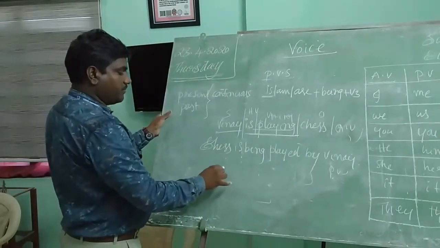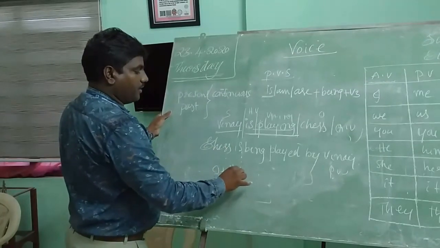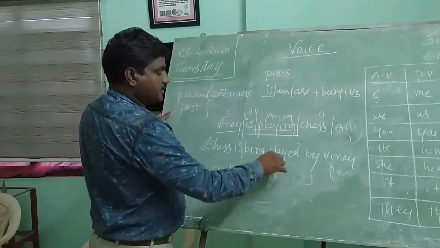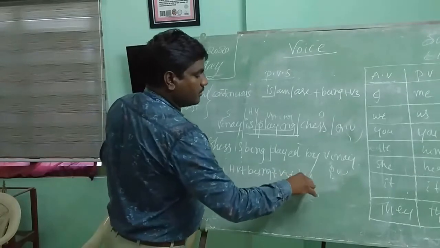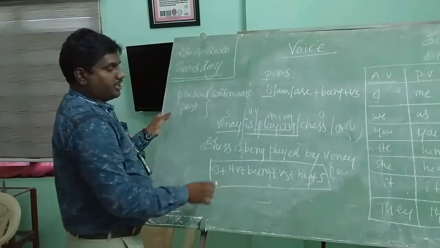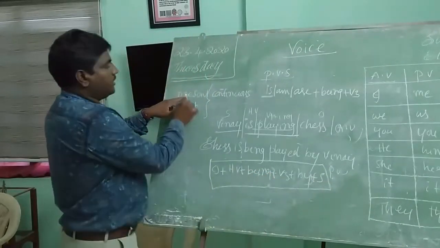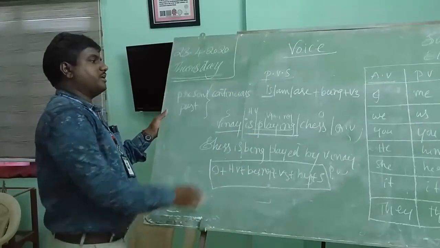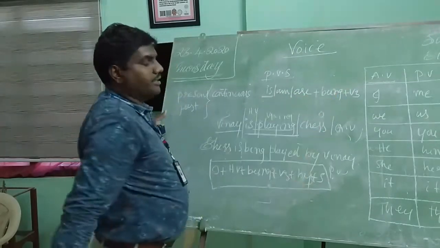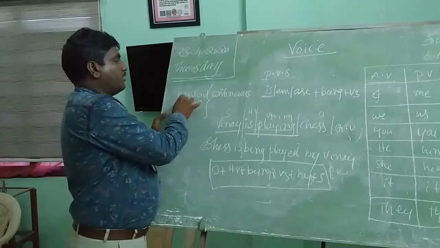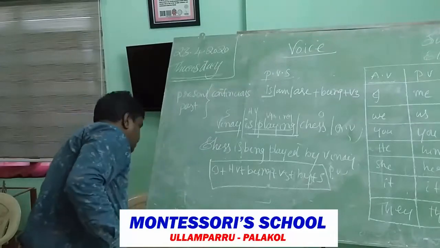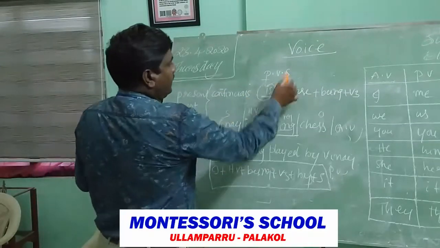Chess, what here? Object plus is, the helping verb, plus being plus V3 plus by plus the subject. This is the structure of present continuous tense. Remember, children: is, am, or are plus being plus V3. This is the passive voice structure in present continuous tense. Got it? So we have learned how to use is.